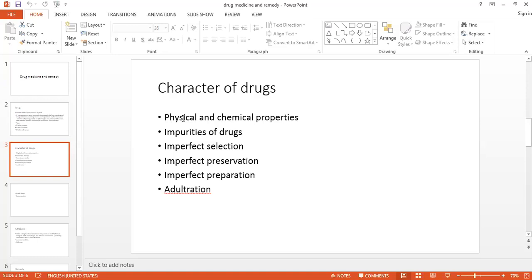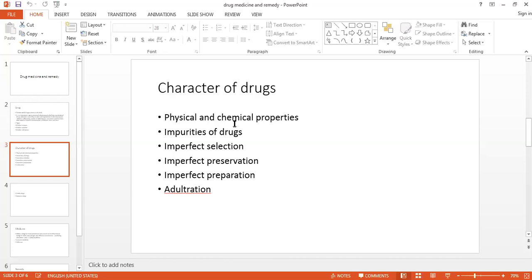Those are the physical properties. And the second one is the chemical properties: in which part alkaloids are present. Sometimes we are taking only the root, sometimes only the rhizome, sometimes only the bulb. So for that, we should know the physical and the chemical properties of the drug. This is more important.